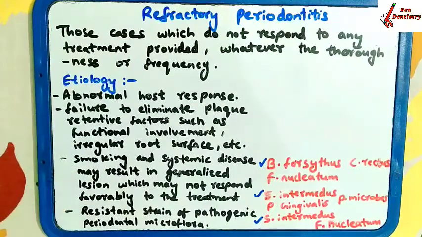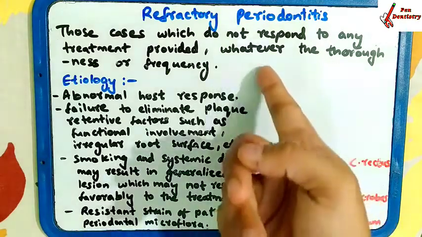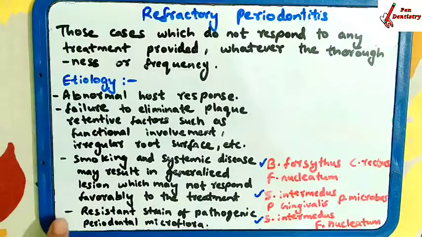Smoking and systemic diseases. When the patient is smoking all the time and there is a presence of systemic disease, it may result in a generalized lesion which may not respond favorably to treatment. That means if a person is smoking, the treatment you are giving will not cure the periodontitis, and that will cause refractory periodontitis.